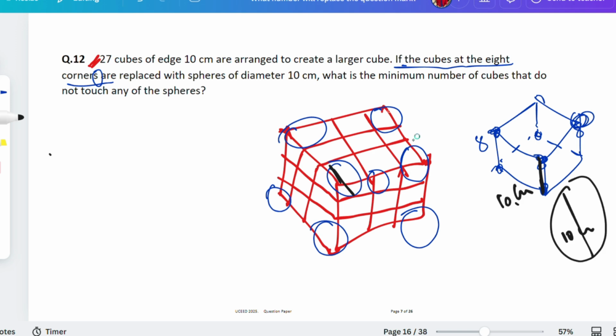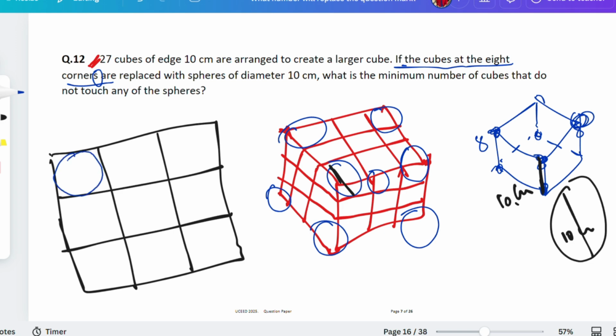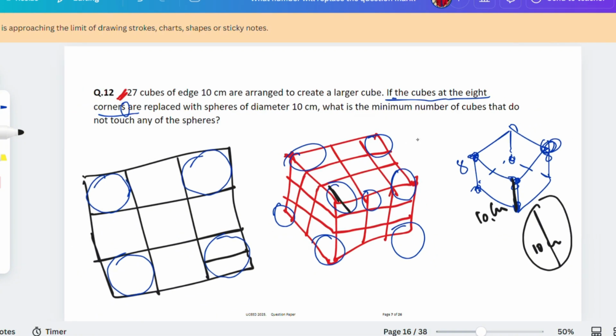So if here you could see in the front one, I am making the front one, guys. Please focus here. If I'll be doing like this, so this is a cube. This is a sphere. This is a sphere. Okay, like this, and here is the sphere, and here is the sphere. As the diameter is 10 centimeter for sure, it would be touching like this, isn't it? It would be touching for sure.